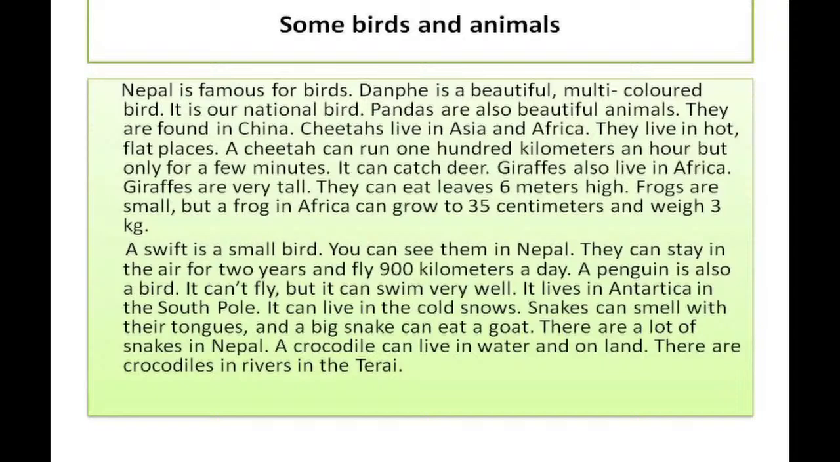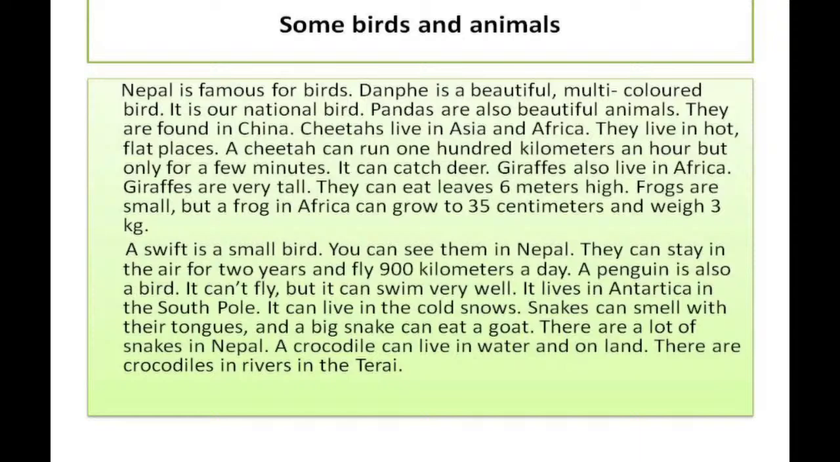And they are very tall, as I said earlier. You might have seen pictures also. And they can eat leaves 6 meters high. It is so tall that it can eat leaves, obviously from trees, which are 6 meters high. It's due to its long feet and its long neck that it can reach up to 6 meters high.